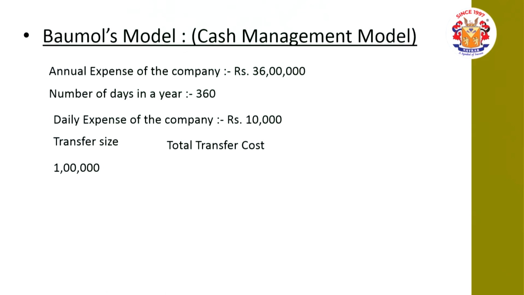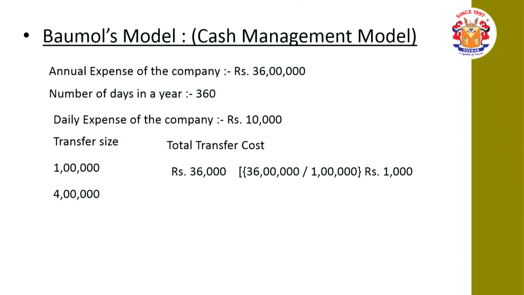So it can be calculated like this, friends. 36 lakh divided by 1 lakh, so it comes to 36 times, into, let us say the cost per transfer is 1000 rupees. So in that case, 36 into 1000 comes to 36,000.